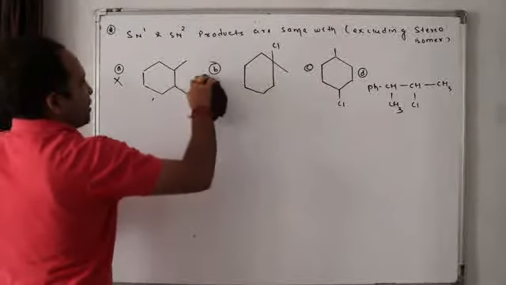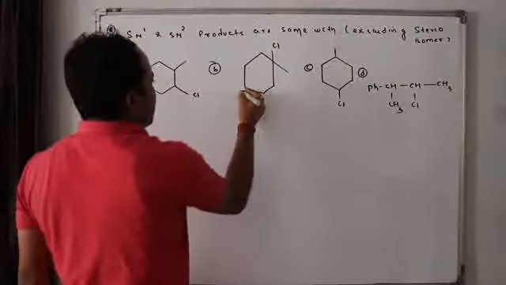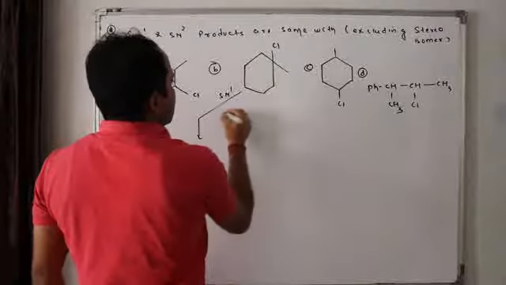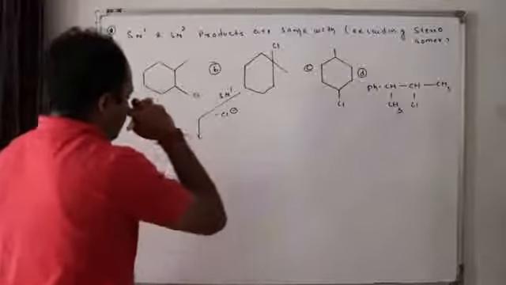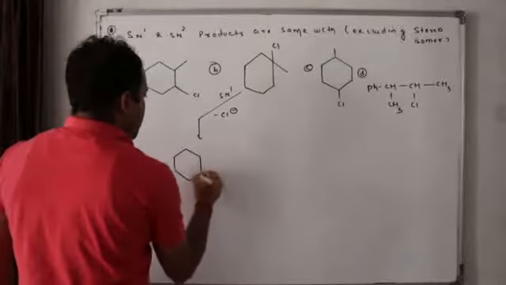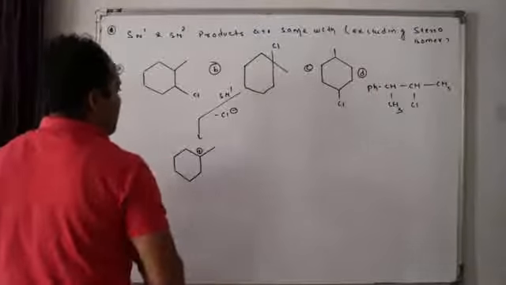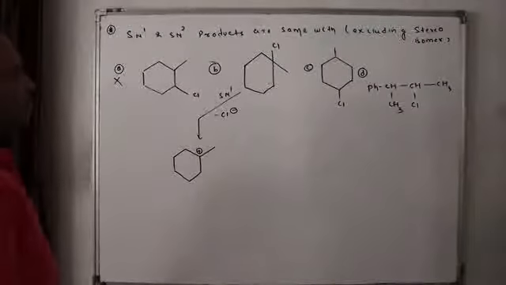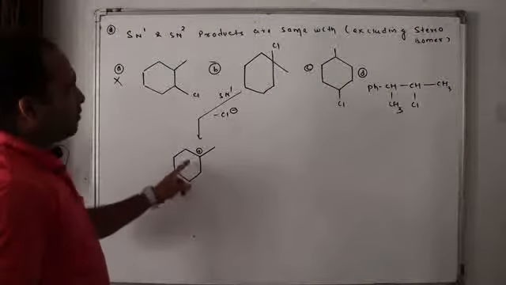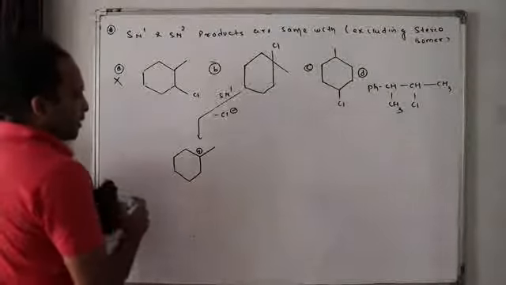If you want to copy, pause this video and copy. Okay, now let us go for B. SN1 track. First, Cl minus leaves. What will be formed? A plus, isn't it? Is it the most stable one? Yes.